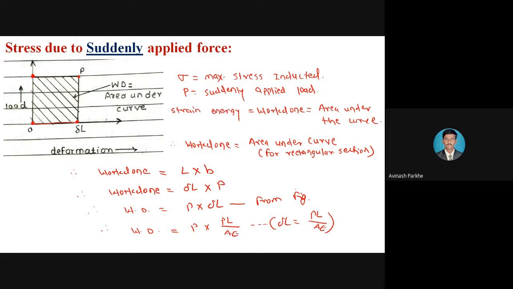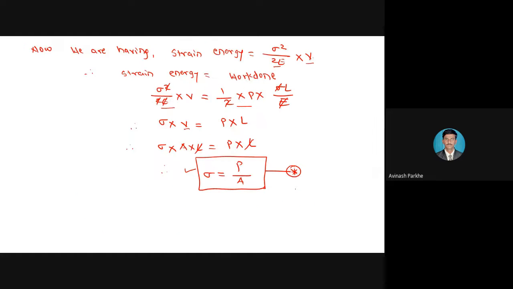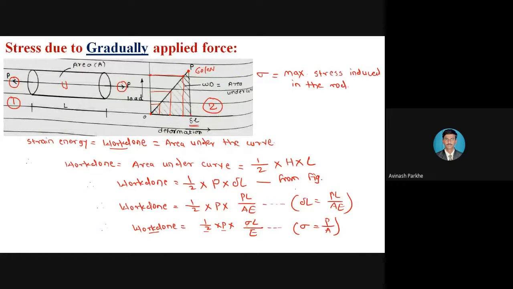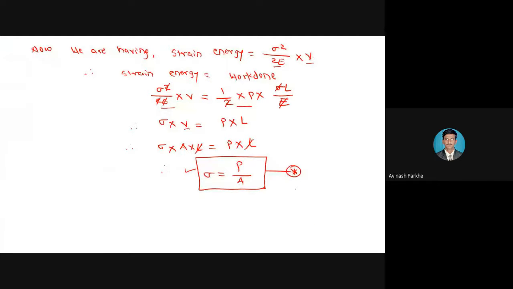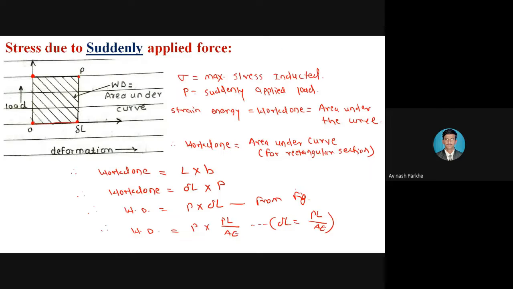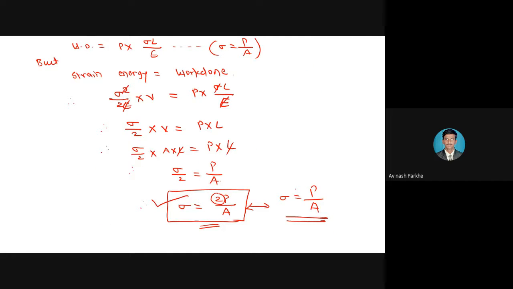Whatever procedure we have followed for both the derivations, the procedure is the same. Strain energy is equal to work done is equal to area under the curve. So initially we have calculated work done for both the derivations according to their area under the curve. For the first section, right angle triangle, we have calculated work done which is equal to strain energy. Whatever the terms are cancelled, I have cancelled it, and finally I have written the equation in the form of sigma.